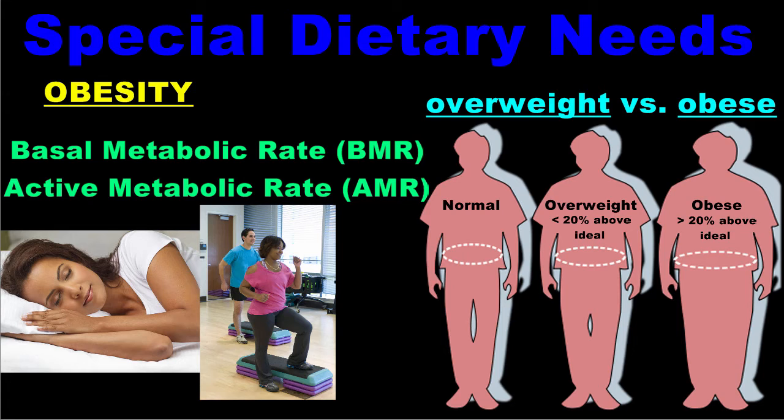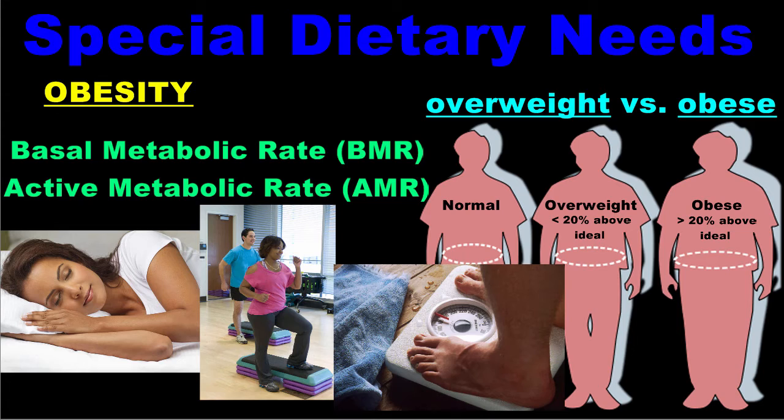Calculating your BMR and AMR can help you decide how many calories you should consume in a day if you want to lose weight or just maintain your weight. There are many fitness calculators online that can help you to figure out your BMR and AMR.